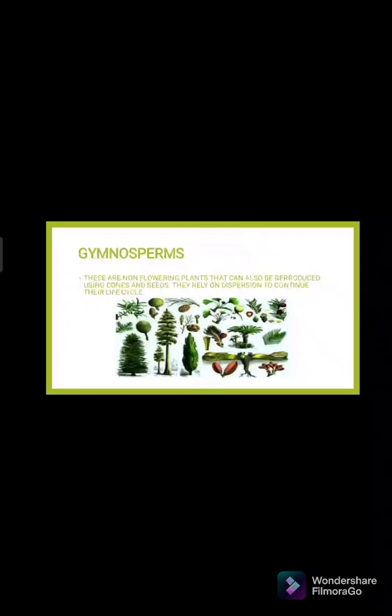So, ang mga non-flowering plants, they do not depend on pollination, but they depend on the dispersion of their cones and seeds. Yun yung process nila to reproduce para mapatuloy yung kanilang life cycle.